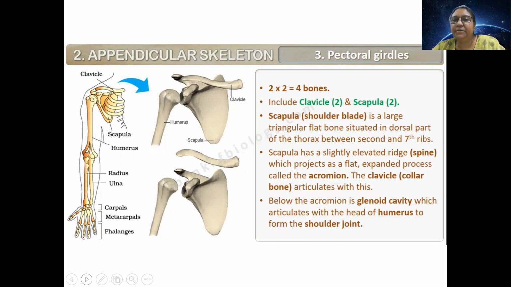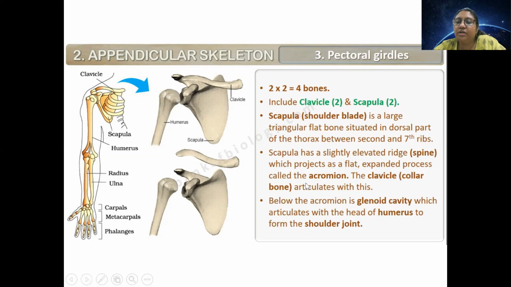Cannot bring a skeleton because when I am coming from home, if I place one skeleton at the back side of my scooty, the police may arrest me. But I have a 3D biology app downloaded. I thought I can show you there the different parts of bone. Anyways, at the back side, if you are fit enough, you can touch and see here two scapulas are there. Triangular kind of bone, and it has a notch which is a bit elevated.